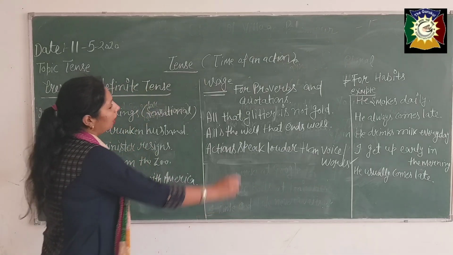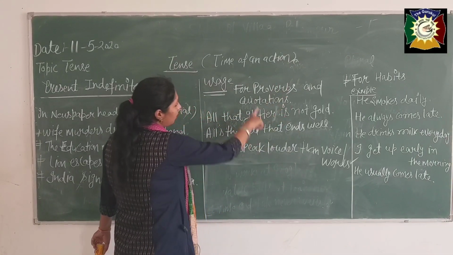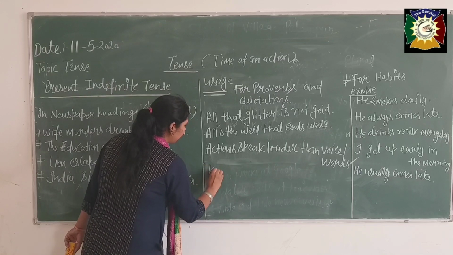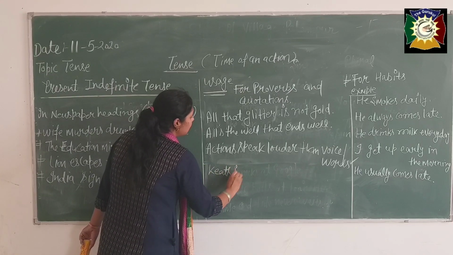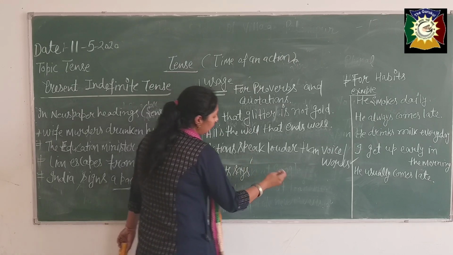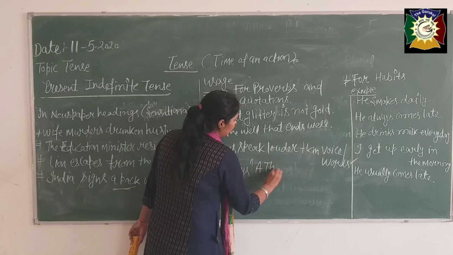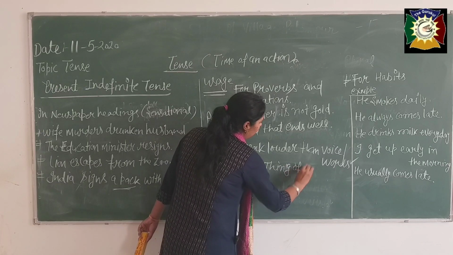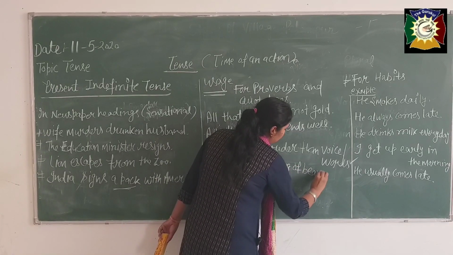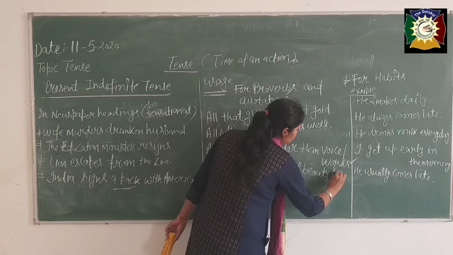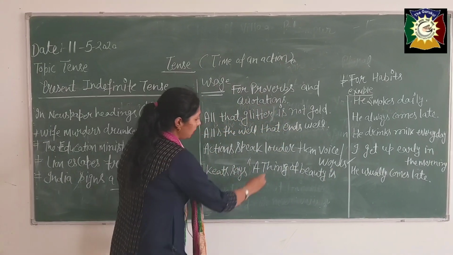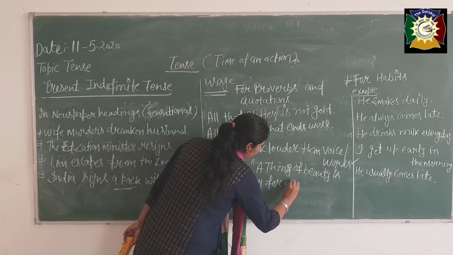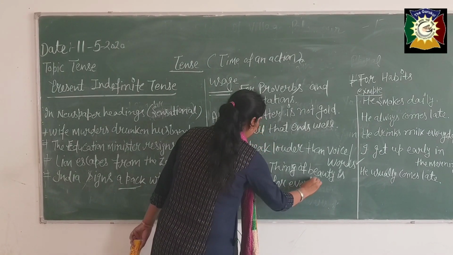And now I have told you proverbs, and these are the proverbs for quotations also. See, Keats says, what Keats says? Keats says, a thing of beauty is a joy forever. This is a 12th class poem also, beta.